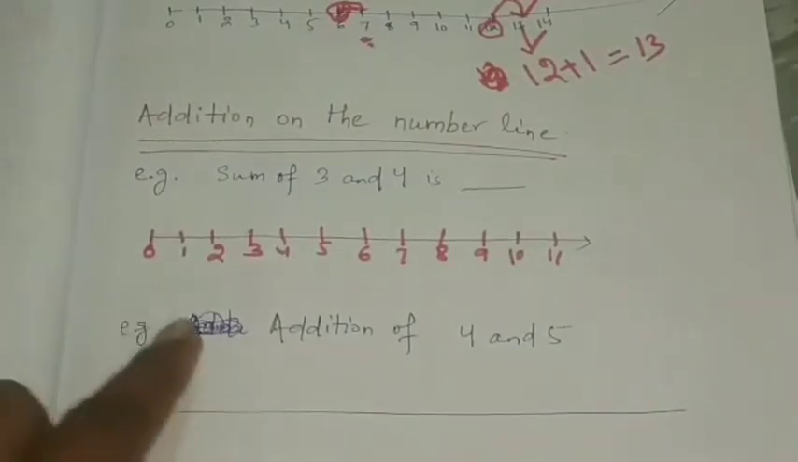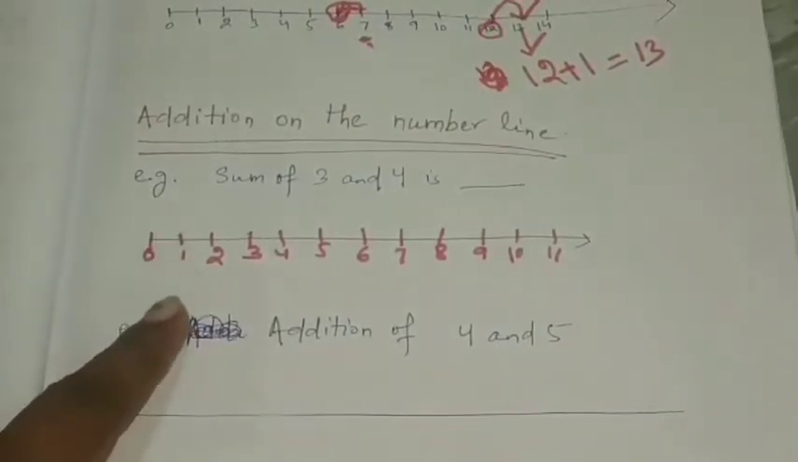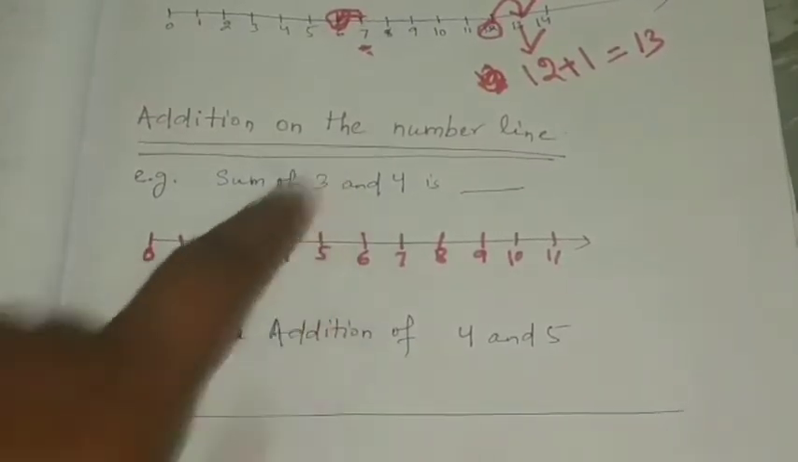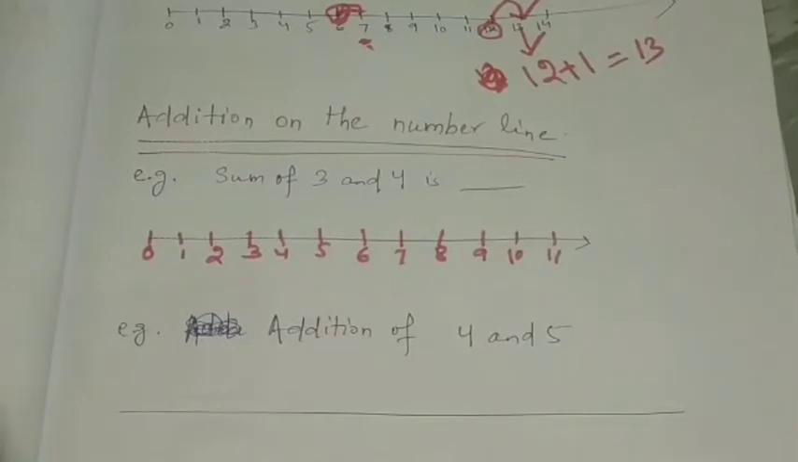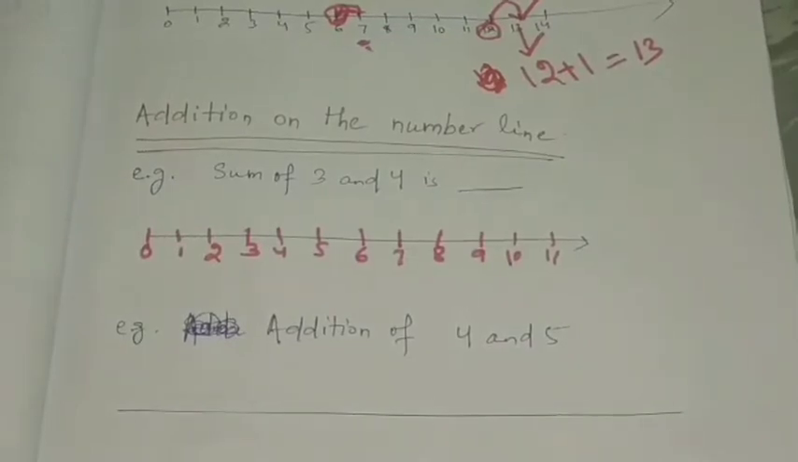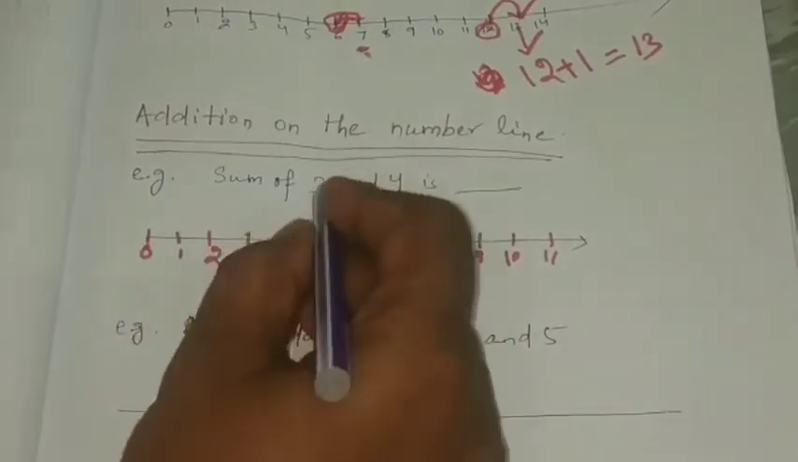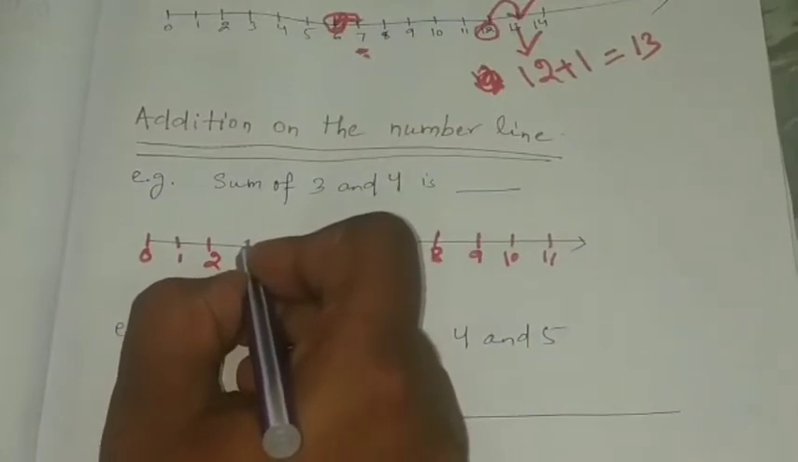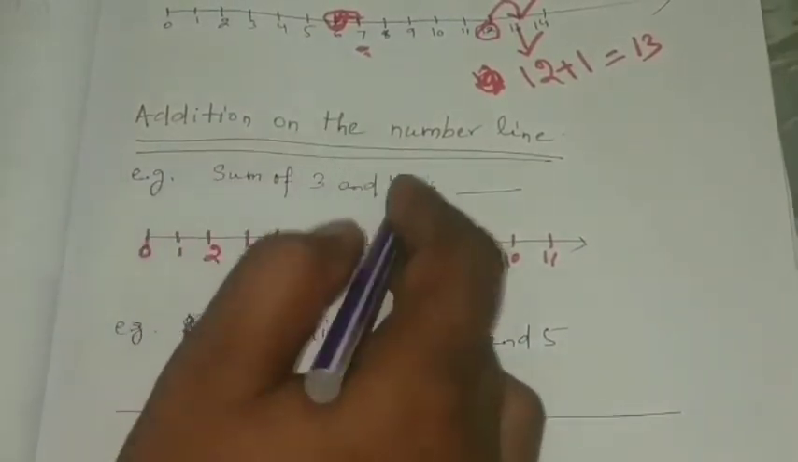Okay, so look at here. Now we will find out the sum. Okay, so what is the first number? 3. So you put the first number 3 here. Okay, so what will you do? You have to add 4. So start from 3. So first number is 3. Start from 3. Then the next number is what?